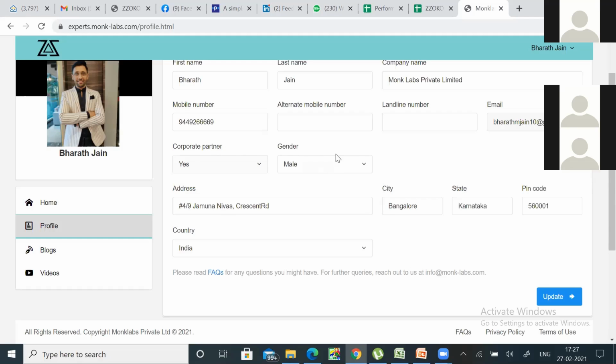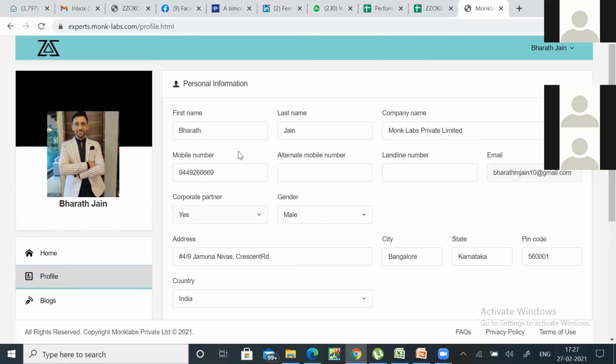The gender, again, the address, and none of this, obviously your name aside, none of the other information will be seen by the clients or anybody else. This is only to build your credibility, for us to check if everything is okay. The address and the city tell us where you are, because we're going to open up to the US and India simultaneously, and how we need to set up those clients for you.